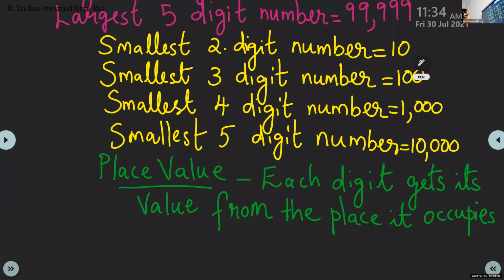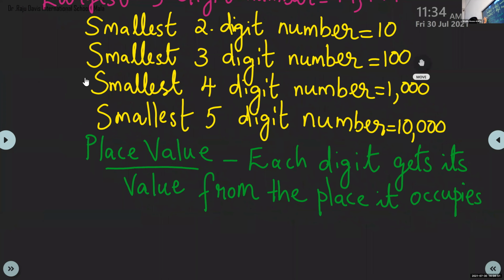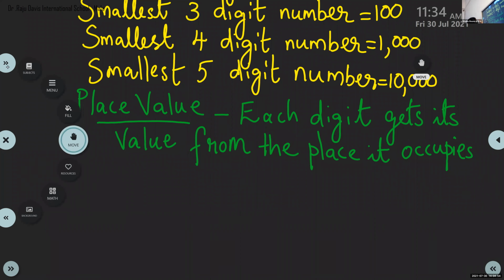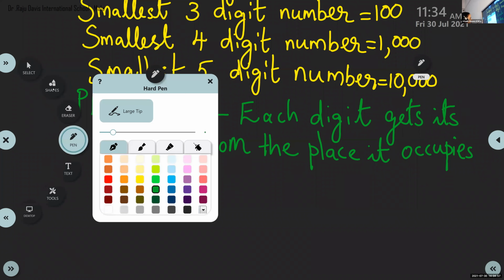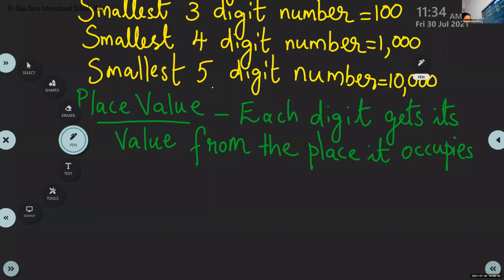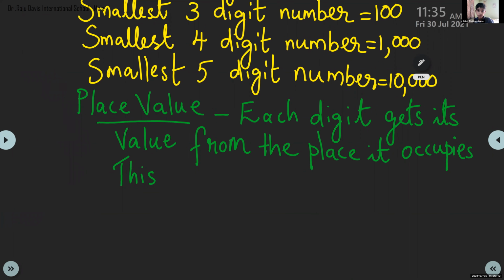This value is called its place value. So what is place value? Each digit gets its value from the place it occupies. This value is called its place value.